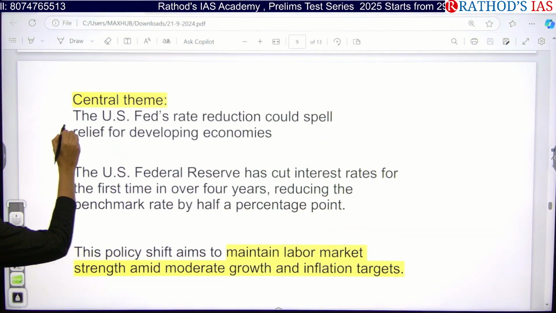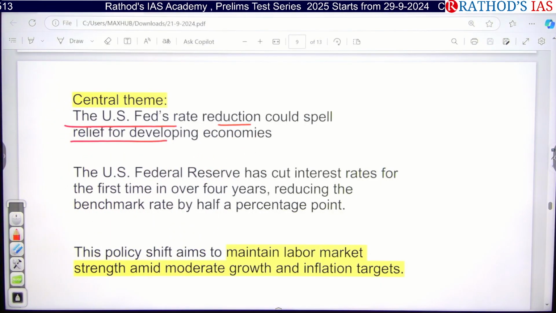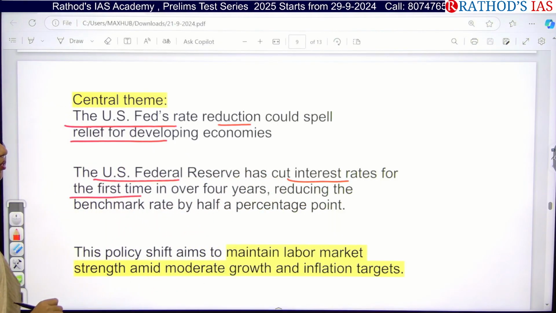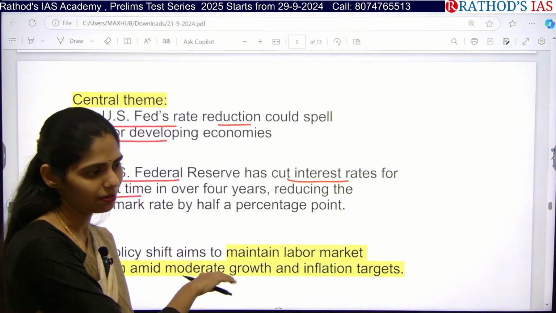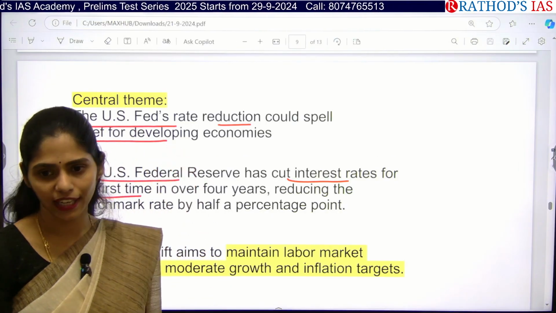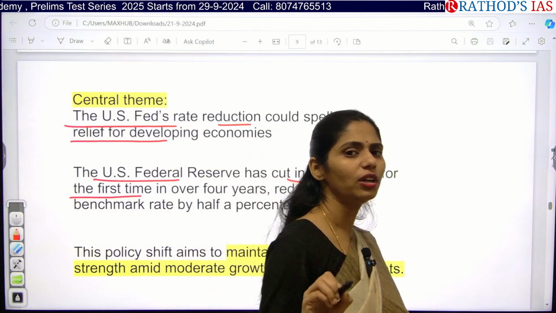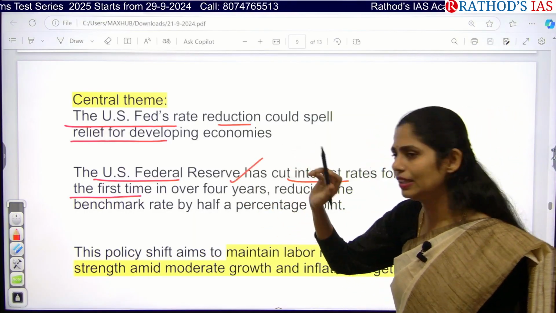US federal rate reduction could spell relief for developing economies. The US Federal Reserve has cut interest rates for the first time in over 4 years. Over the last 4 years, rates were raised because of the impact of the COVID-19 pandemic. Due to the pandemic, every economy of the world was affected, so they wanted to maintain economic stability.